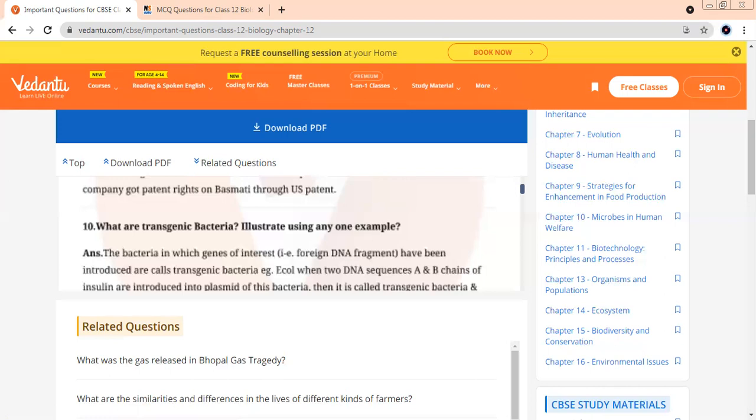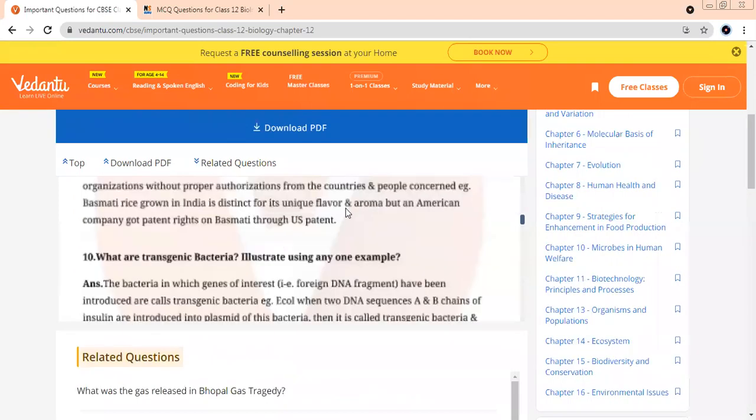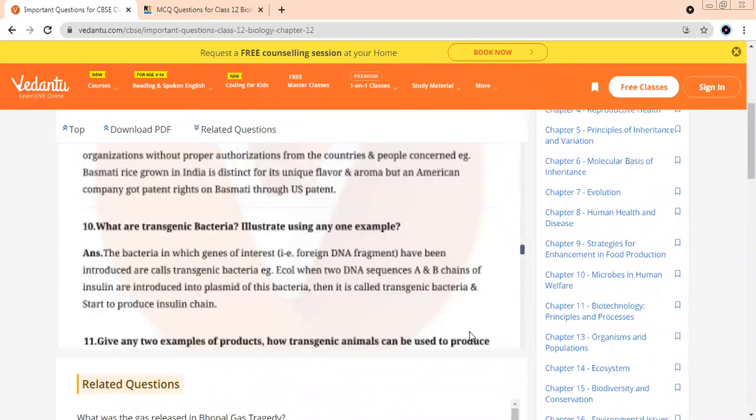Give me an example of any transgenic bacteria, beta. E. coli in which A and B chains of insulin are introduced. Anyone else apart from this child? Yes, beta.